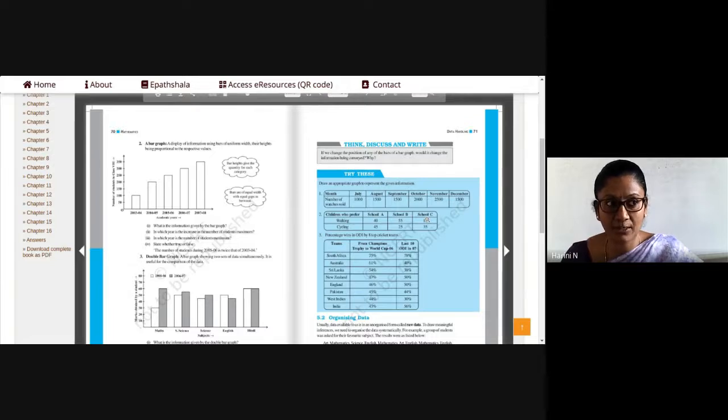Double bar graph, how to draw, did you learn last year? So do this neatly. Now somebody was asking whether I can use the quilling sheet to do the double bar graph instead of shading it in 2 different colors or 2 different designs. Maybe you can think of using your quilling sheets, but I think the quilling sheets will be too very thin for you to put it in the bars which you are creating in the graph.